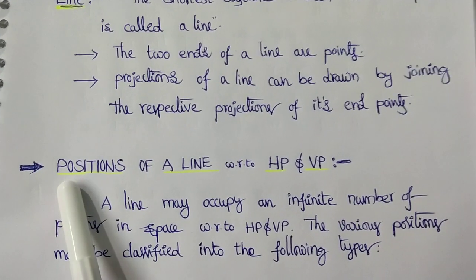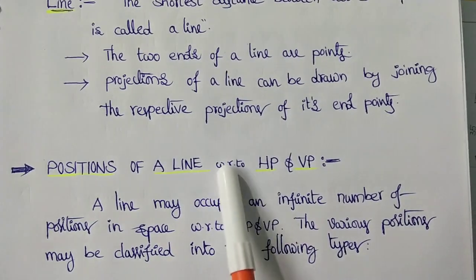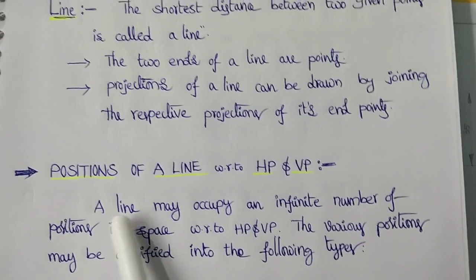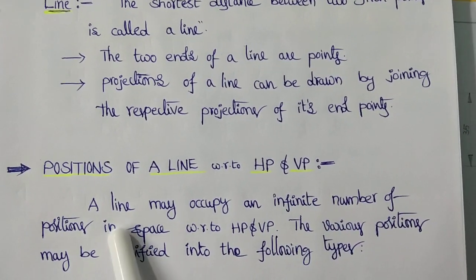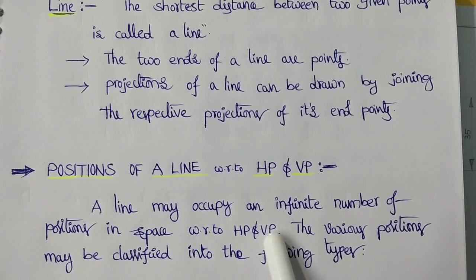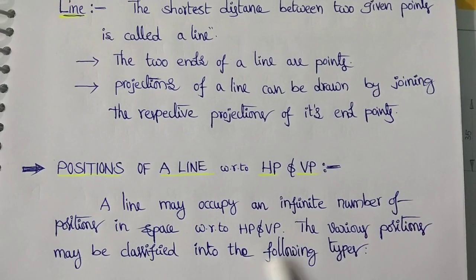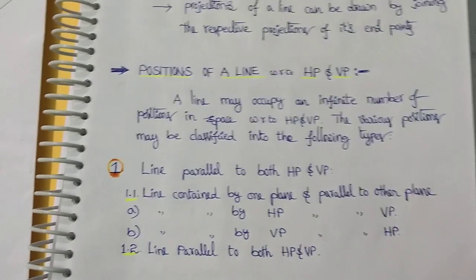Now here we can see the positions of a line with respect to the horizontal plane and vertical plane. A line may occupy an infinite number of positions in space with respect to the horizontal plane and vertical plane. The various positions may be classified into four types.